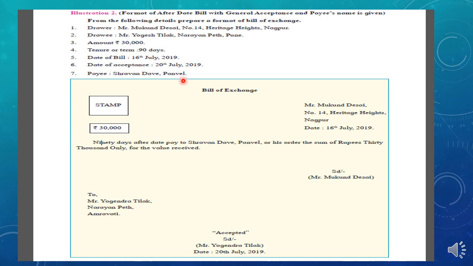If some payee name is given, instead of pay to me or my order, the name and address of the payee will be written, or his order, the sum of rupees 30,000 in words only, for the value received. Again the signature of Mukund Desai, that is the drawer, and the name and address of the drawee and signature of the drawee, and the date of acceptance will be written, 20 July 2019.